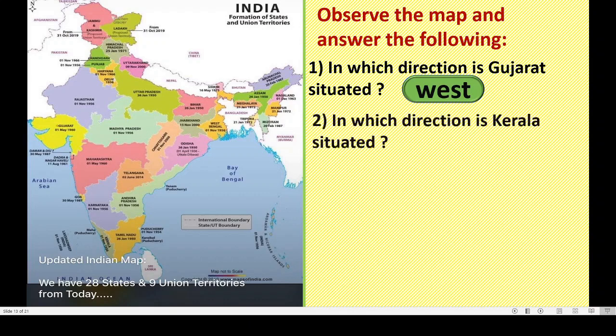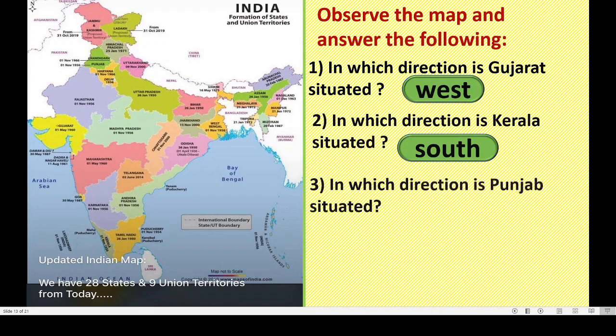Now, next question is, in which direction is Kerala situated? Kerala, see here, the red dot here, down. Can you see this? In which direction is Kerala situated? Yes, very good. This is nothing but south. Third question. In which direction is Punjab situated? See this up, Punjab, Chandigarh. Right? Can you see here? Up. This is Punjab. Yes, to the north. Very good.